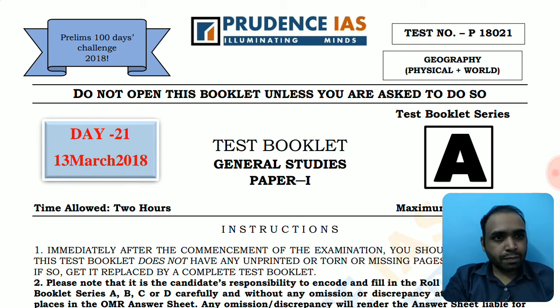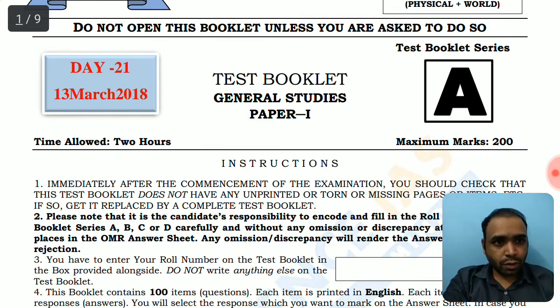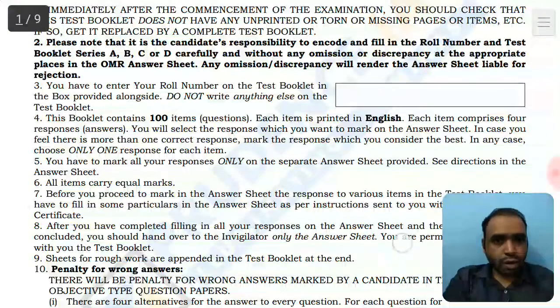Today we are going to take up the geography subsection, and we have divided this 10 days of geography challenge in 5 days. We will be taking on world geography and physical geography, and about another 5 days we will be discussing the Indian geography. So now let's begin with the first challenge of our geography subsection.